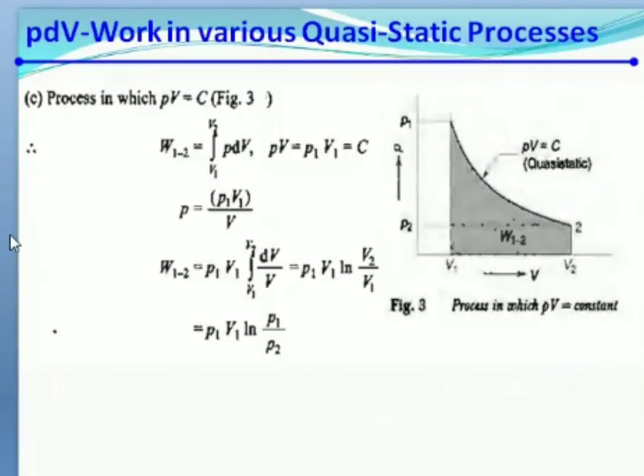Suppose we don't know the process name, then there's no problem. We can use the general formula. But here we know the process, PV equal to constant. So what is the formula for W?